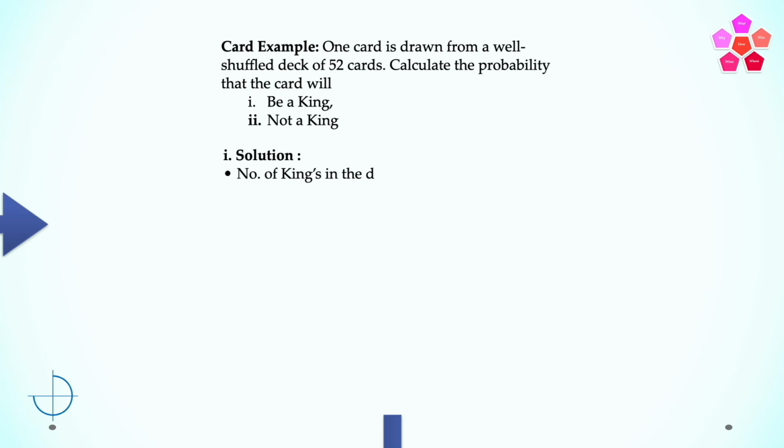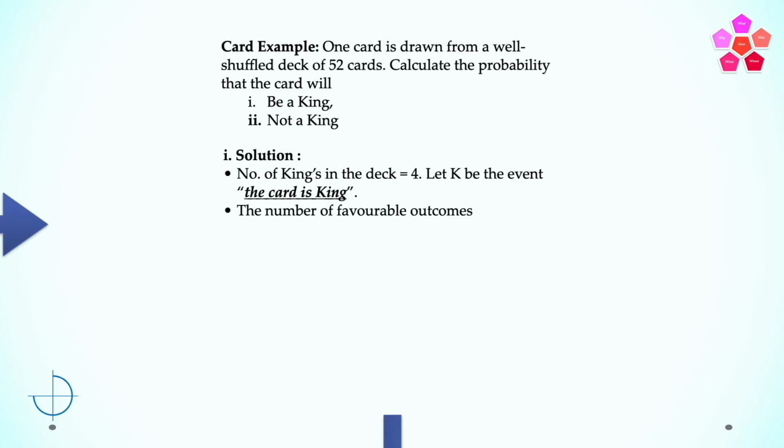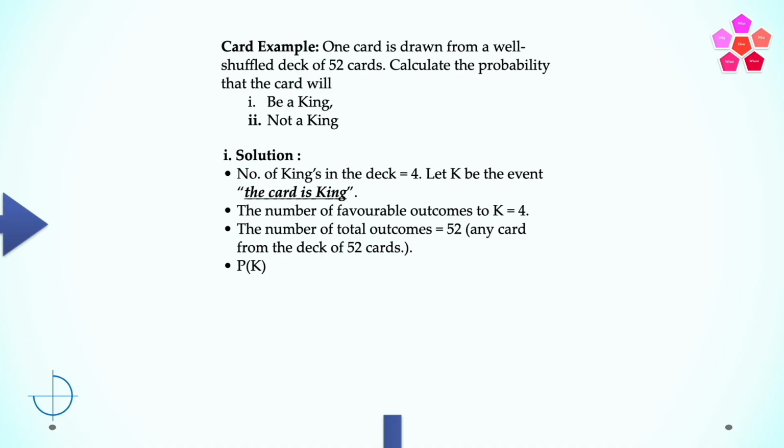Number of kings in a deck is equal to 4. So let K be the event the card is a king. The number of favorable outcomes to have a king, that is K, is equal to 4. The number of total outcomes of drawing any card is equal to 52. That is the total number of cards of the deck. So the probability of K, that is probability of drawing a card as king, is equal to 4 divided by 52, which is equal to 1 by 13.